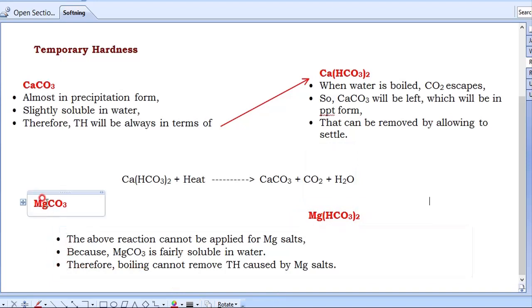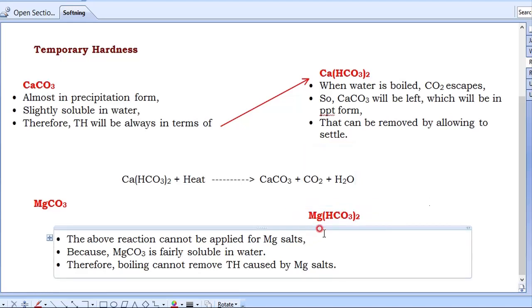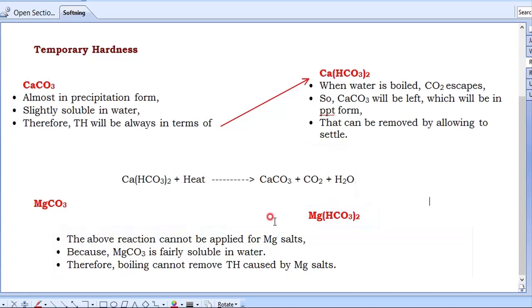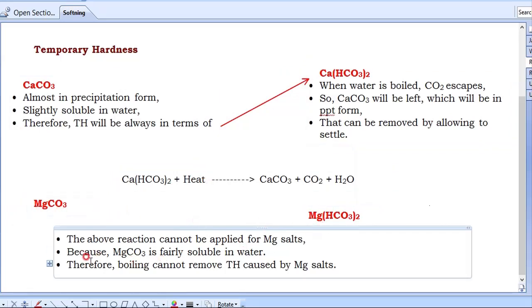Because MgCO3 or Mg(HCO3)2, even after boiling, are soluble in the water. Of course the form is changed, but they are soluble in the water. You cannot remove this Mg. Here you can remove Ca by heating, but here you cannot remove Mg, because MgCO3 is fairly soluble in water.